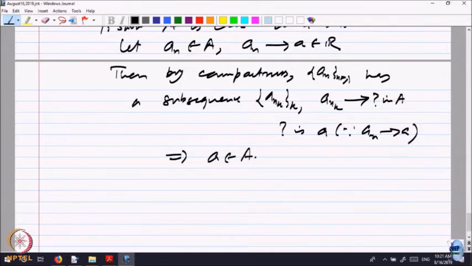So, we are using the fact compactness says there is a subsequence which is convergent, but the important thing is compactness says that the limit must be inside the set. On the other hand, the sequence itself is convergent. So, every subsequence must converge to the same limit, and the limit being a belongs to capital A. So, A is closed.